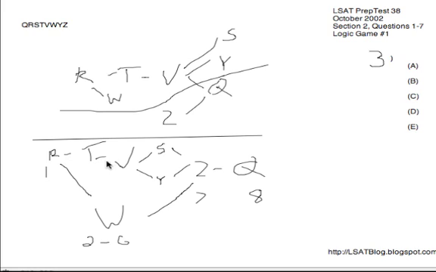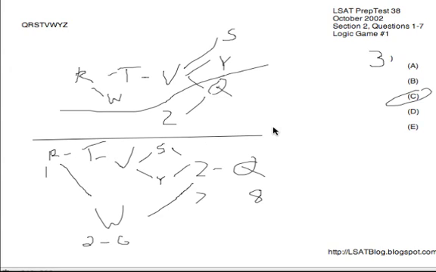R has to go on 1, and then T, V, S, and Y are going somewhere between 2 and 6, although we don't know precisely where. So putting a Z on 7 forced W to come a bit earlier. So when they ask us what could be true, W is the most ambiguous variable. W could be anywhere from 2 to 6, so of course W could be on 5 as choice C says and is our answer. I will look at the rest though.